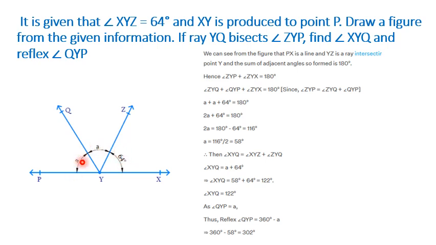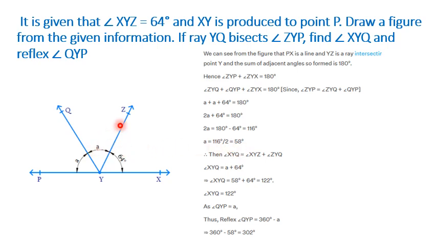So angle A plus angle A plus 64 is 180 degrees. So twice of A is equal to 180 minus 64, which is 116. So A will be 116 by 2, which is 58 degrees.